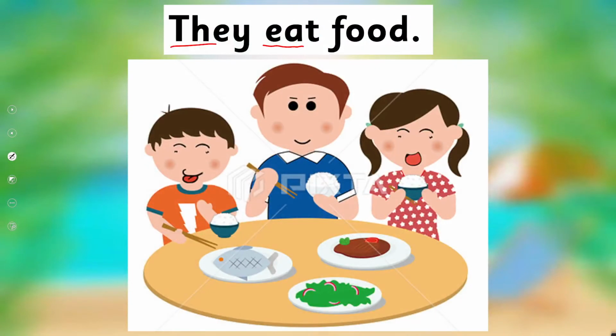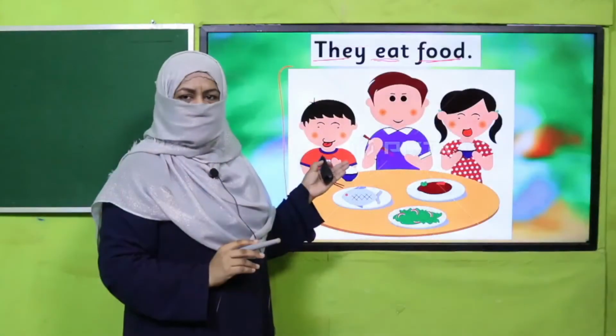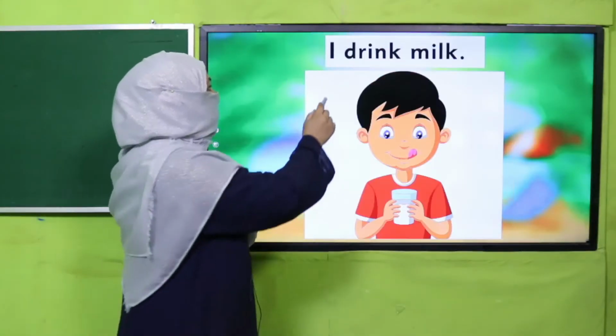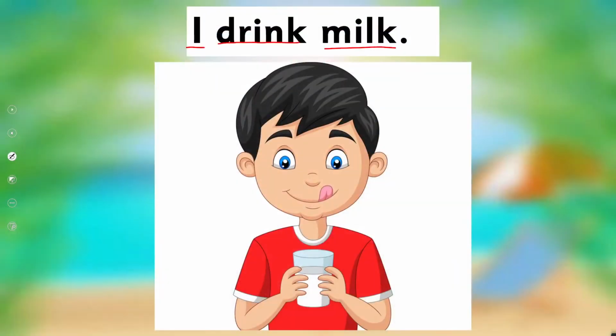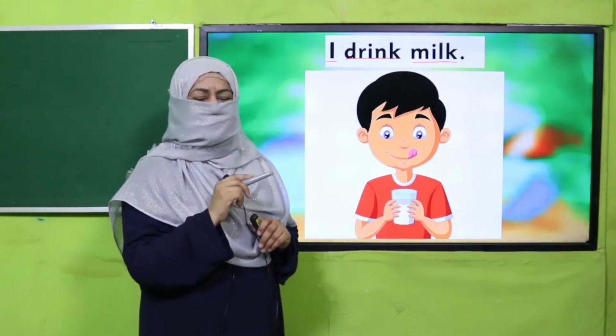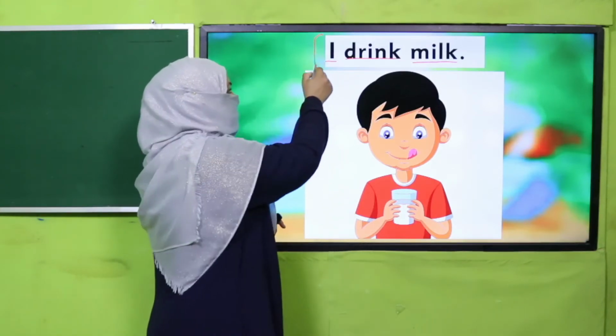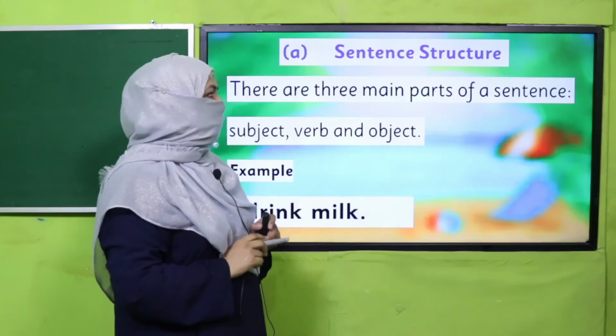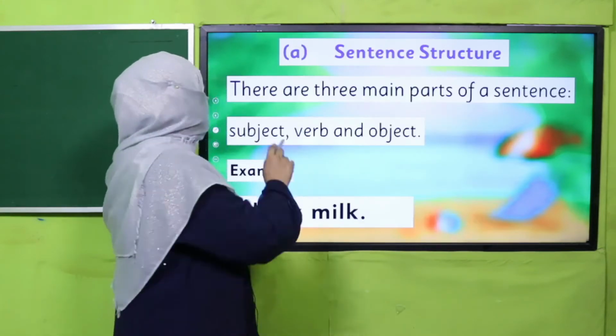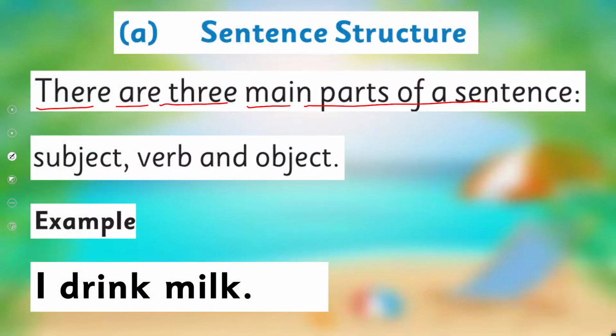Now look at this. They eat food. Now look at this picture. They eat food. Because this sentence is giving us a complete sense, that's why it's a sentence. All right. The next example is, I drink milk. Full stop. Do you drink milk? Yes, better you should drink milk every day. So I drink milk is a sentence. So how do we make a sentence? What is the structure? There are 3 main parts of a sentence: subject, verb, and object.